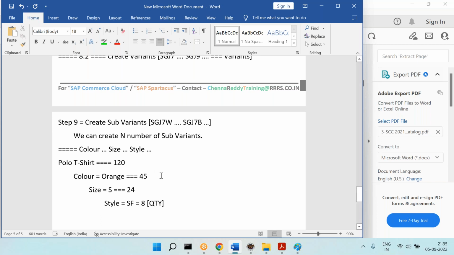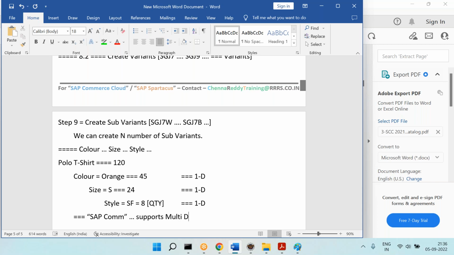So now, can I say this is one dimension of seeing the product? Yes. And can I say this is another dimension to see the product? Yes. So that means SAP Commerce supports multi-dimensional product catalogs.